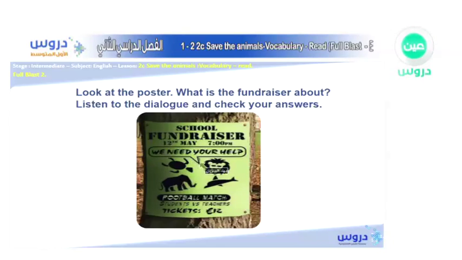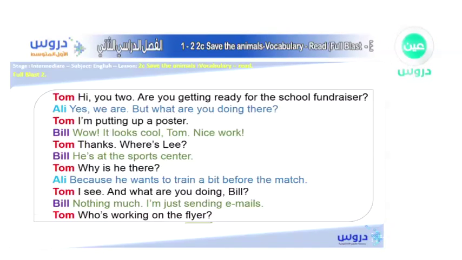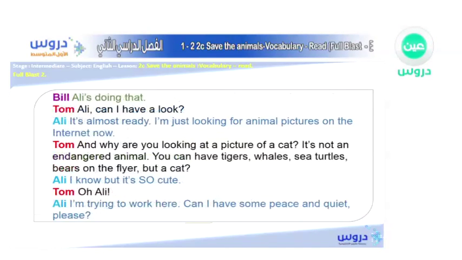A flyer, it's the same paper, but you give it to people. For example, I will give you a paper like this to your hand. I will give it hand to hand. This is the flyer, you see. It has an advertisement in it, and we say that we have school fundraisers. Come with us. You see, this is the flyer, but in this case, that's a poster. That is right, Mohammed. Absolutely excellent. So, okay, this is the word flyer as we have known.